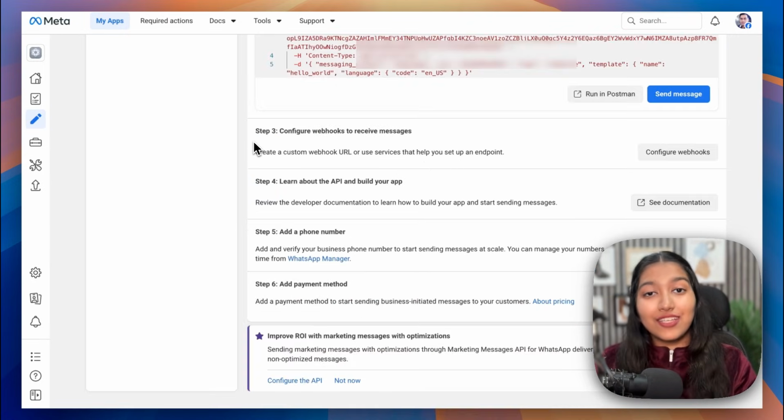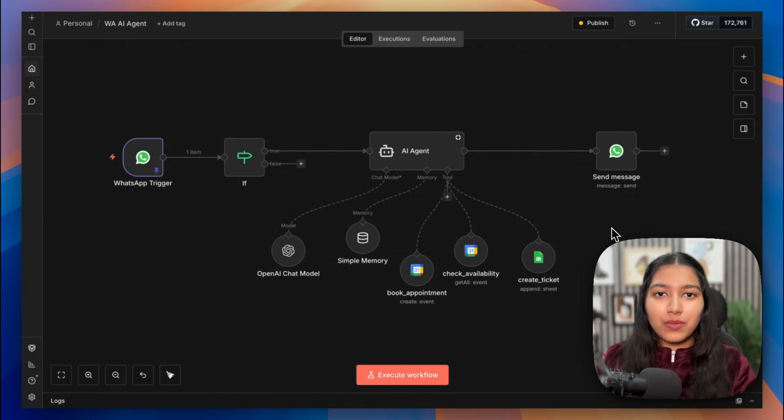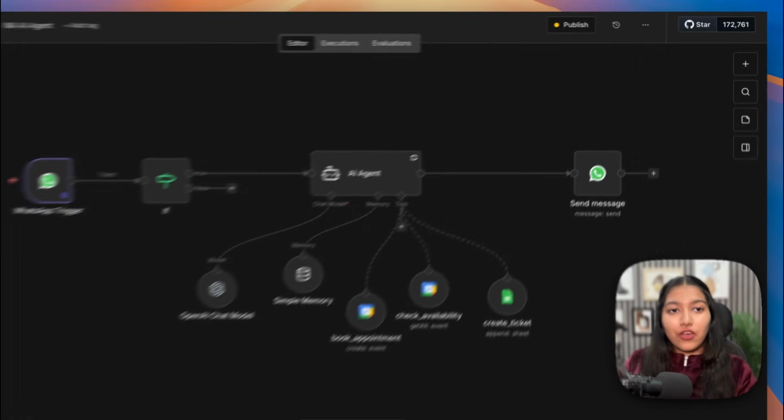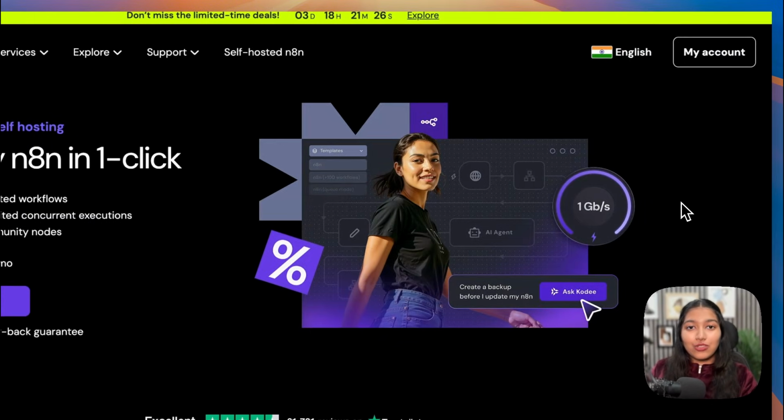Let's move forward. So now we're going to go ahead and set up N8N and then connect N8N to WhatsApp's API. Now there are 2 different ways of setting up N8N. Either you can buy their monthly subscription or you can self-host it on your own machine. The one you're seeing on screen is the self-hosted version. And why most of the people lean towards self-hosting is not only because of cost savings, but also because of data security and privacy.